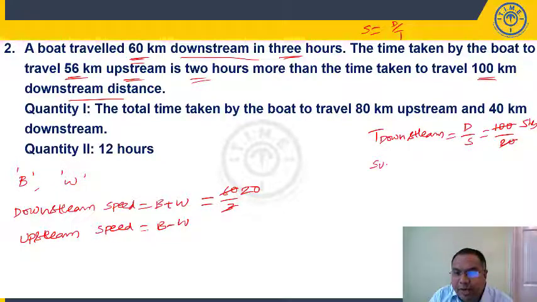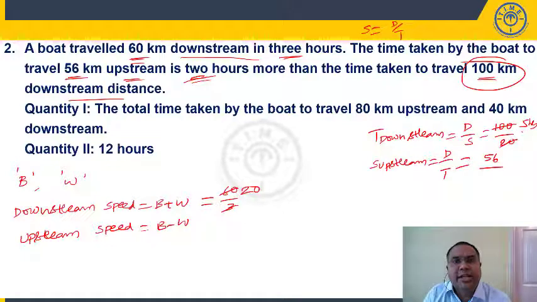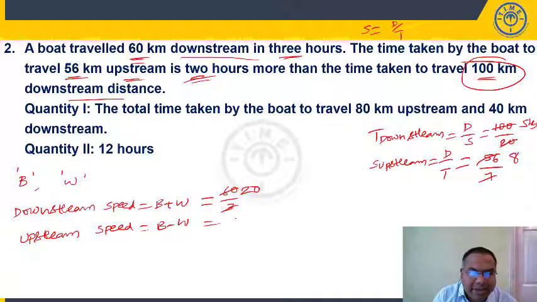Now, what is the speed of upstream? Upstream speed is equal to, speed is distance by time. He is going upstream 56 kilometers. In how many hours? He is taking 2 hours more than the time taken here. What is the time taken for 100 kilometers? 5 hours. So, it is taking 2 hours more. 5 plus 2, it is 7 hours. So, it is 8 kilometers per hour. So, B minus W is 8.